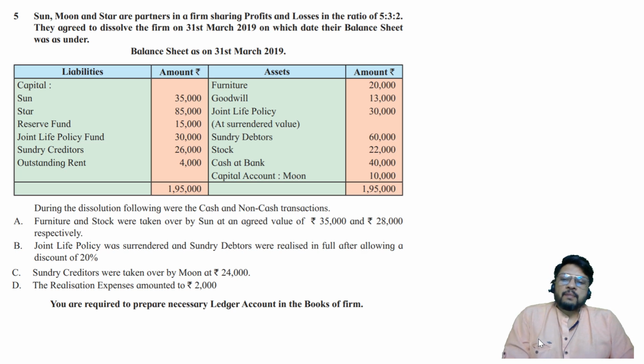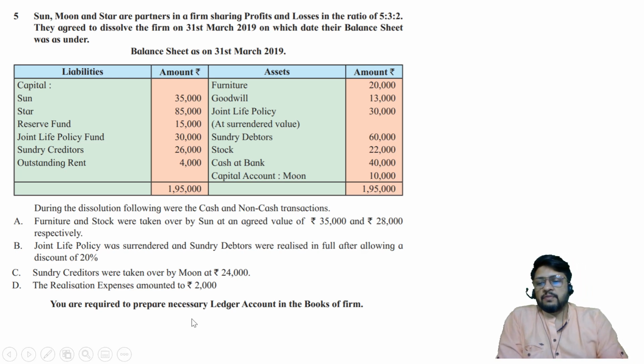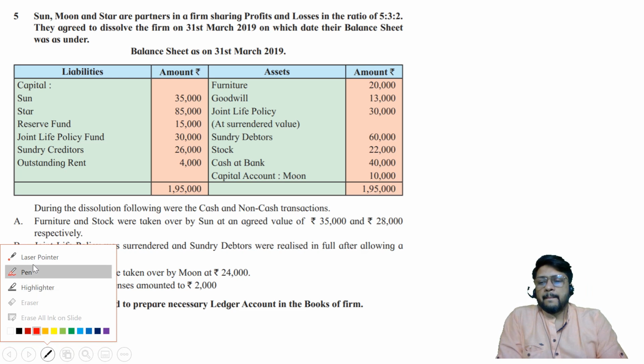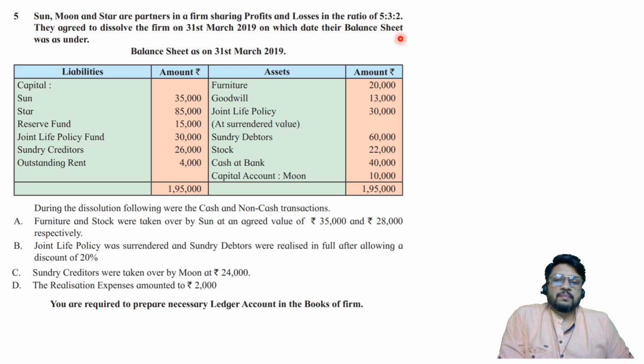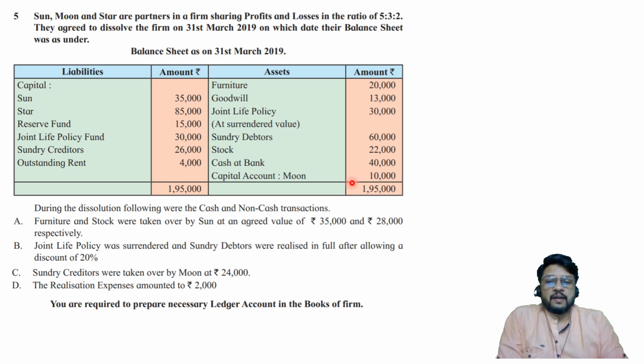Be careful, while preparing partners capital account we will require three different columns: Sun, Star and Moon, or Sun, Moon and Star, because the ratio is 5:3:2. It is mentioned in the first line of the problem as Sun, Moon and Star. Ratio is 5:3:2. So our capital account columns will also be Sun, Moon and Star, in which Moon is having a debit balance. Be careful about it. Moon's capital account is not on liability side, but it is on asset side.